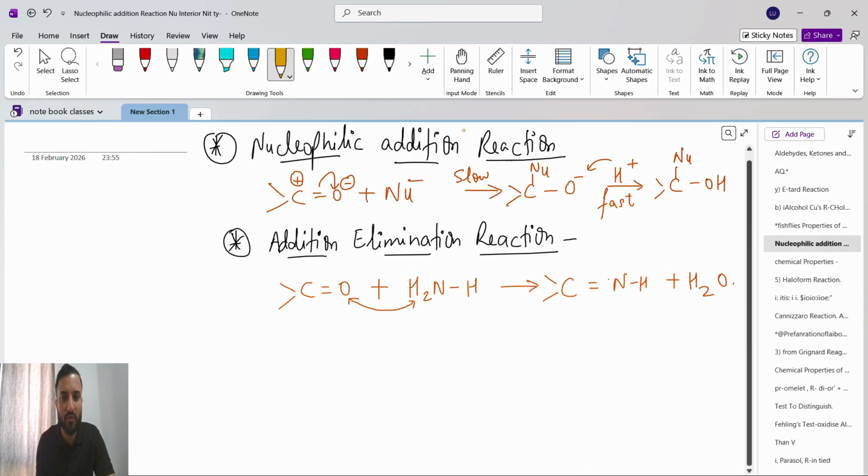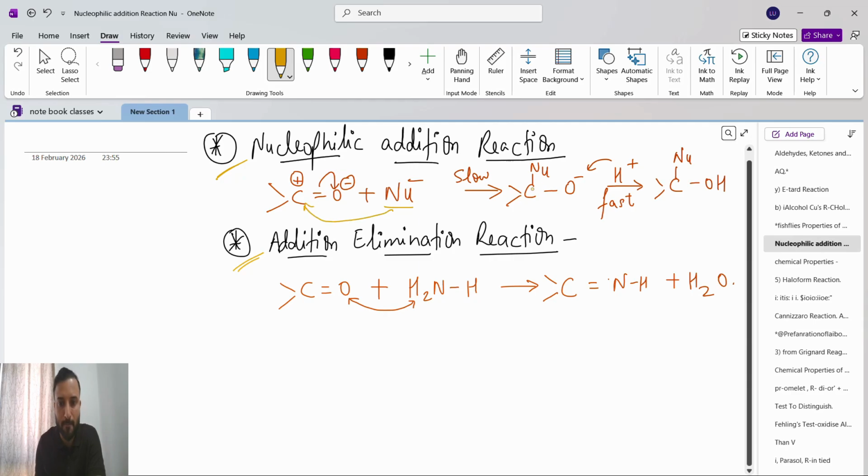Next is nucleophilic addition reaction. So the nucleophile will attack. Nucleophilic addition reaction and addition elimination reaction, in both we take the carbonyl group, C double bond O. Nucleophilic means we take the nucleophile. This bond will break here. Oxygen is more electronegative, so the bond will go towards the oxygen. Oxygen will become minus, carbon will become plus. So this is the nucleophile, which is minus, and it will attack the carbon, the plus.